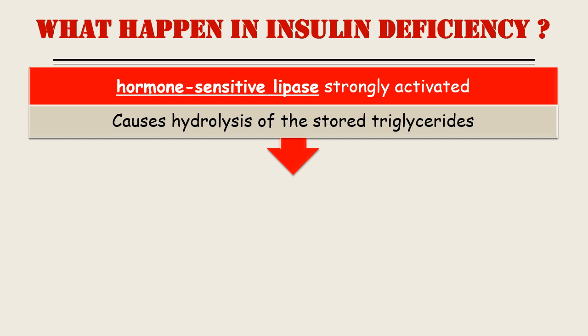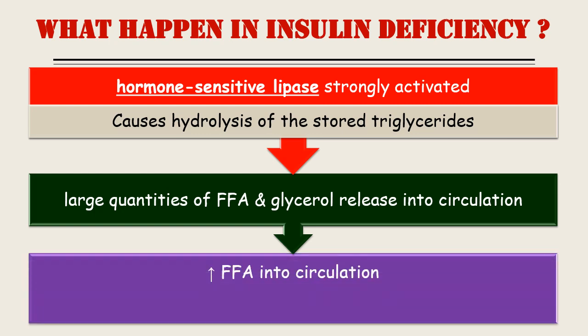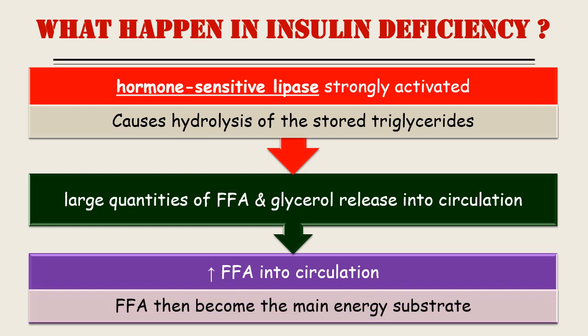By causing hydrolysis of the stored triglyceride, a large quantity of free fatty acid and glycerol is released into the circulation from the adipose cell, and this increased free fatty acid becomes the main energy substrate. This happens in the deficiency of insulin.